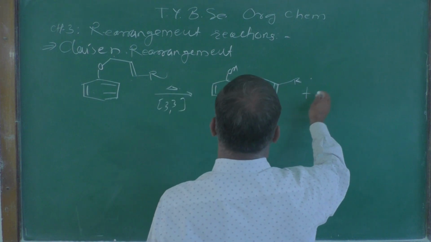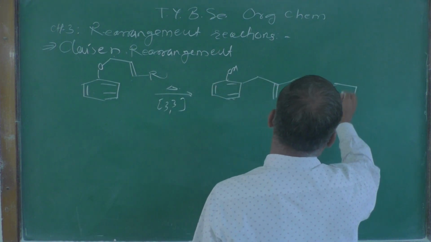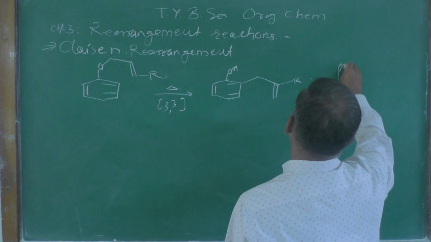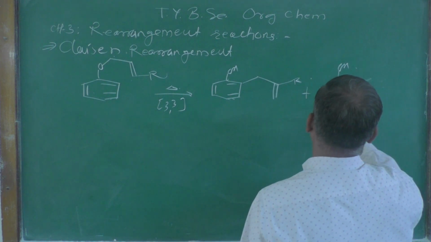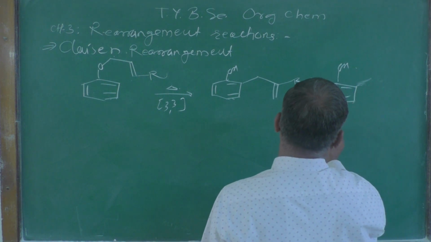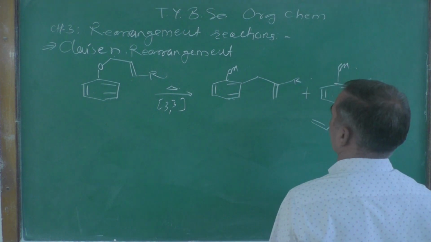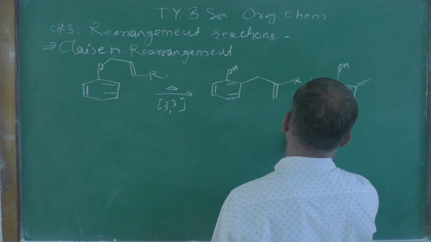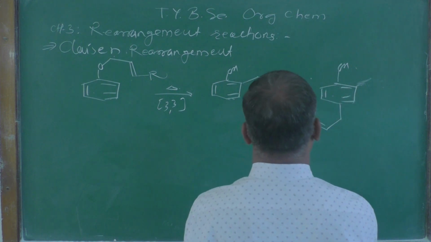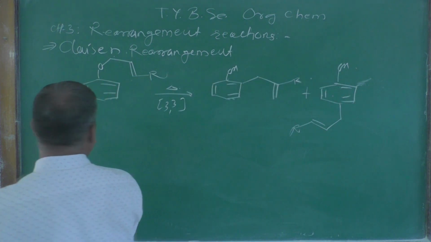Another product you may get over here, this one. Let me show you this product. It has a double bond, and R is going to be over here. So those are the products you are going to get.